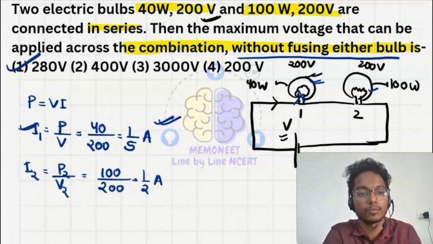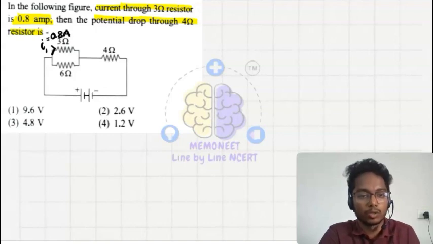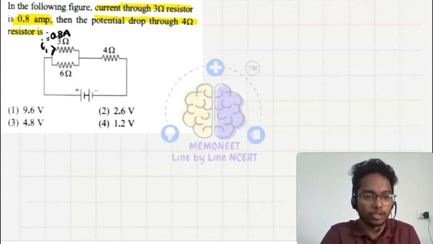Okay, let's see this question now. In the following figure, the current through the 3 ohm resistor is 0.8 ampere, and the potential drop through the 4 ohm resistor is? Through the 3 ohm resistor the current is given, let's say it is I1, equal to 0.8 ampere. First we will find the division of current.